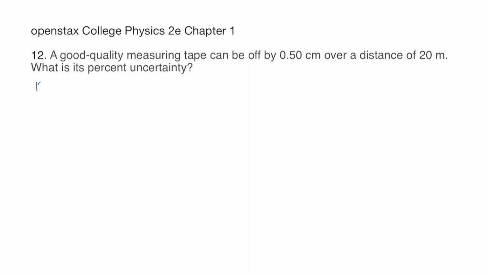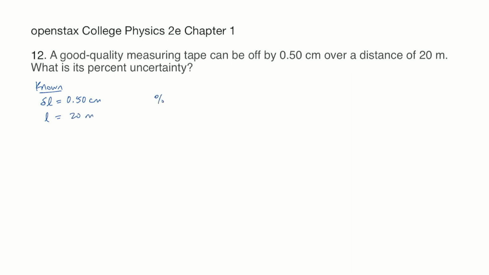So let's write down what we know. We know the uncertainty is 0.50 centimeters, and then the length is 20 meters, okay?